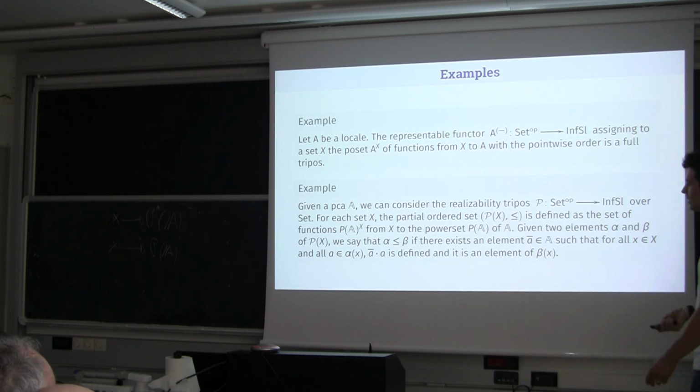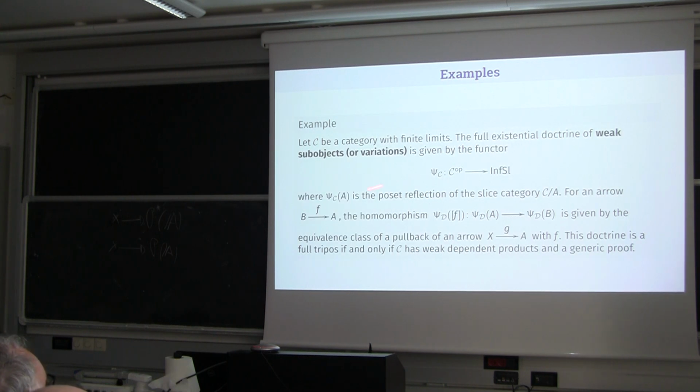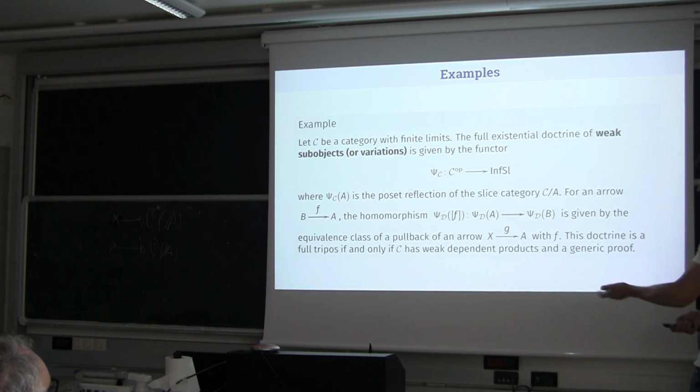I don't want to recall all of it today, but I want to spend a few more minutes on another simple example, the case of the weak subobject doctrine, or doctrine of variations. In this case, we start with a category with finite limits, and we can define a functor denoted in this way, where essentially this poset is given by the poset reflection of this slice category. And again, the action of this functor on an arrow is given by taking pullbacks, essentially. This is just a full existential doctrine in general.